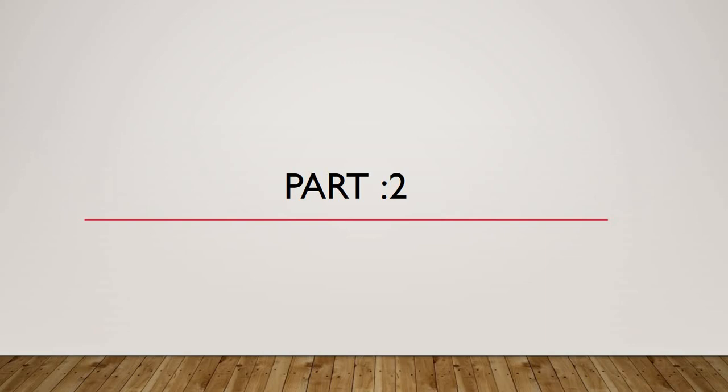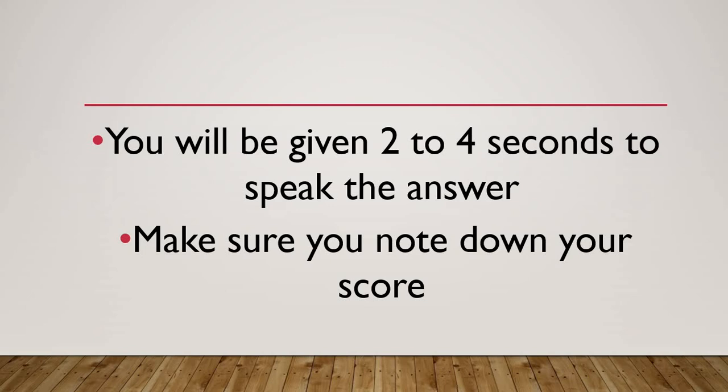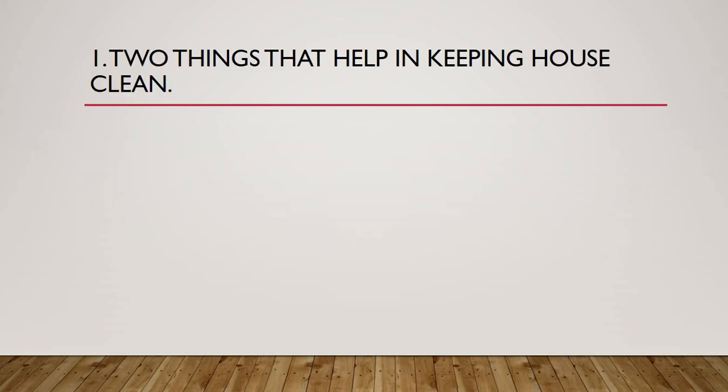Now moving on to part 2. What is part 2? Give 2 examples. You have to give 2 examples for each question. That is similar to answering in 2 words. Now again you will be having 2 to 4 seconds to speak the answers and to write the answers. Make sure you note down the answers as well. Now question 1, see, as soon as you see the question, if you want to write down the answers, you are free to write.